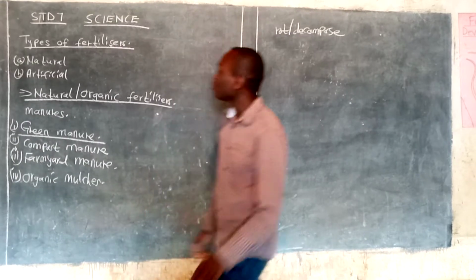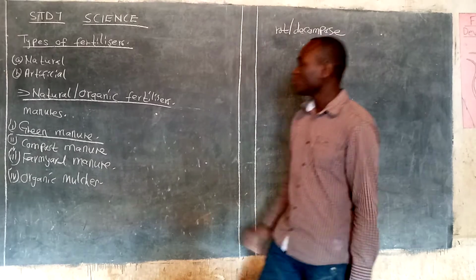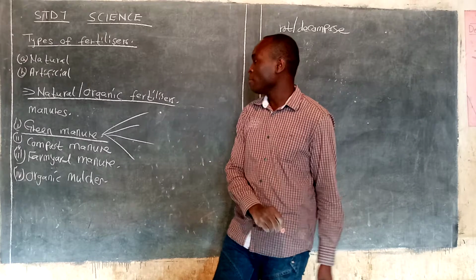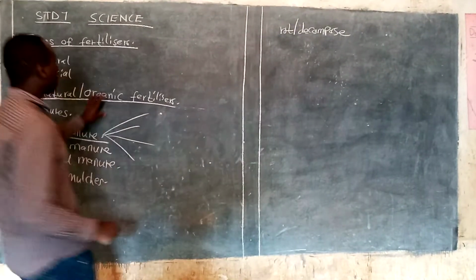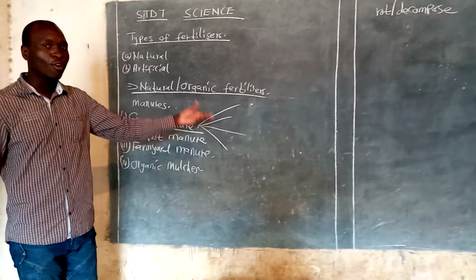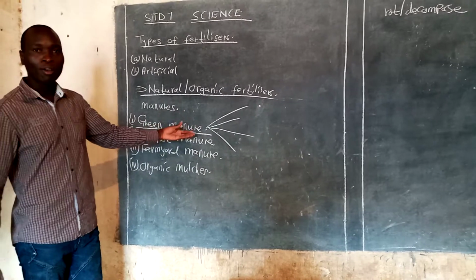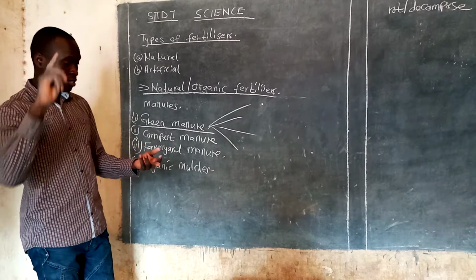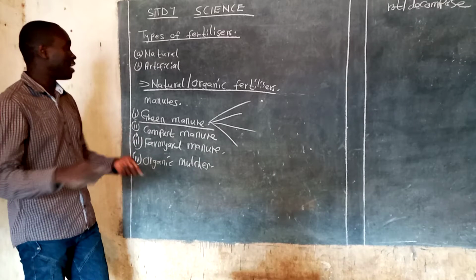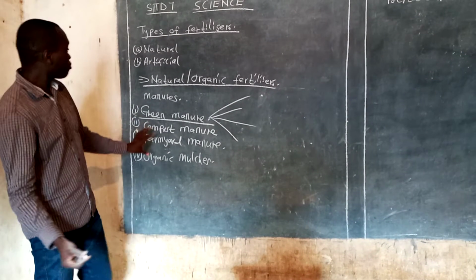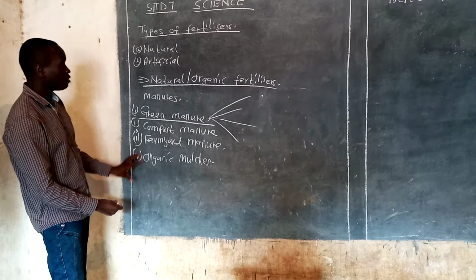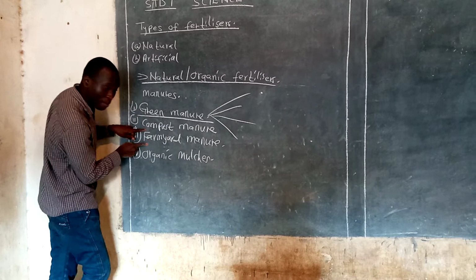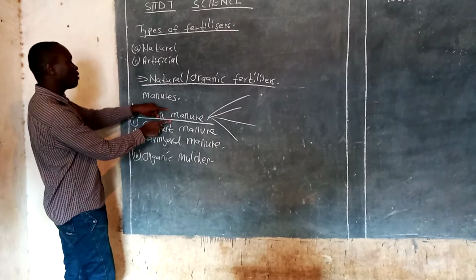Let us look at examples of plants that you can use to make green manure. Remember, these are normally made locally at home using readily available materials like plant remains, ash, vegetable peelings and animal droppings. We have said that we have four types of natural fertilizers: green manure, compost manure, farmyard manure, and organic mulches. So we are dealing with green manure.